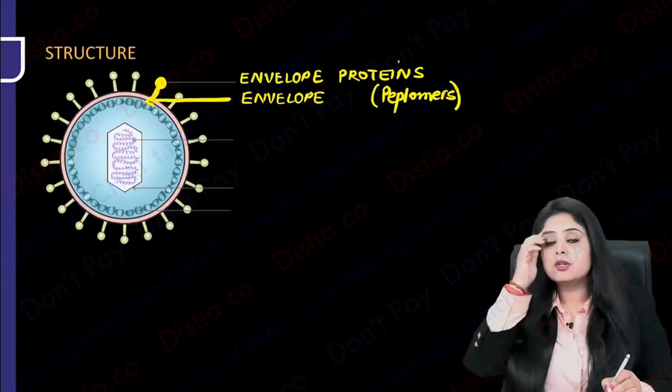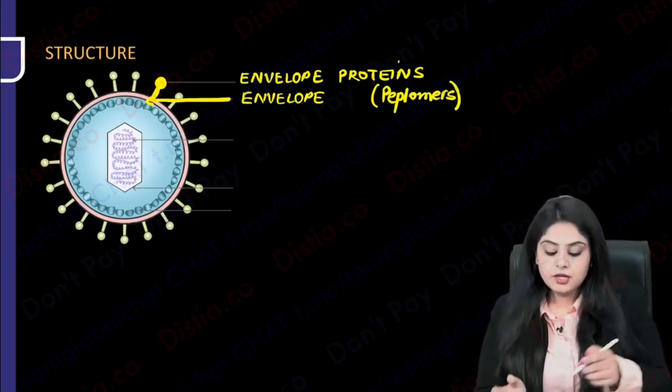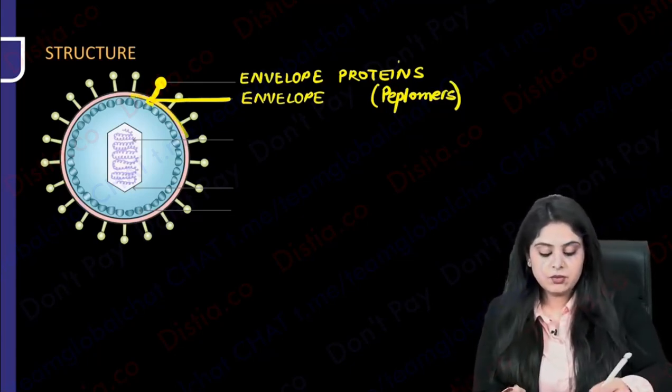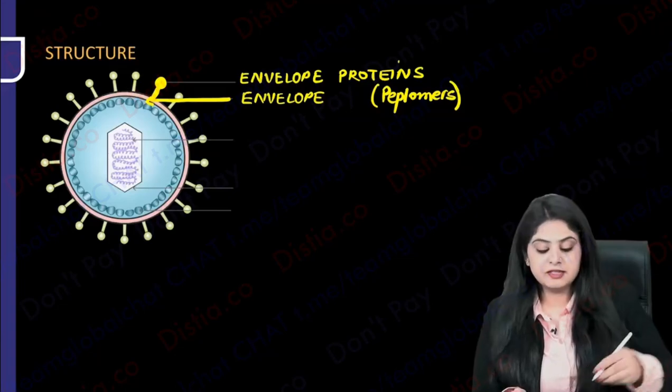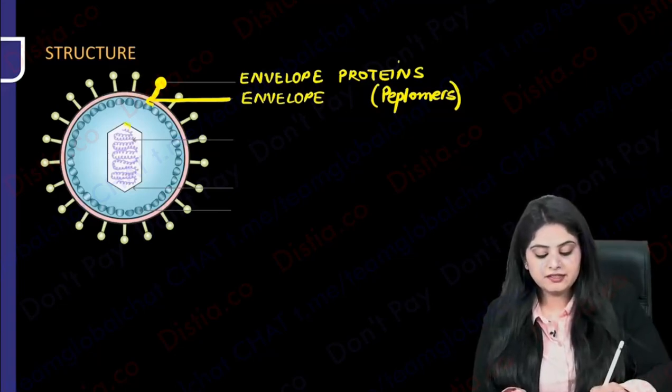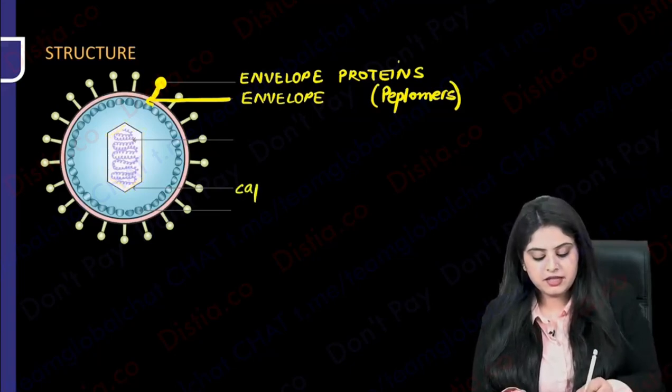Especially when you're talking about the coronavirus, very important. So remember, this is the envelope and you have a protein coming out which is known as the peplomers. What else? Let's look inside. Over here, I see there is a capsid. The first thing that I can see over here is a capsid.